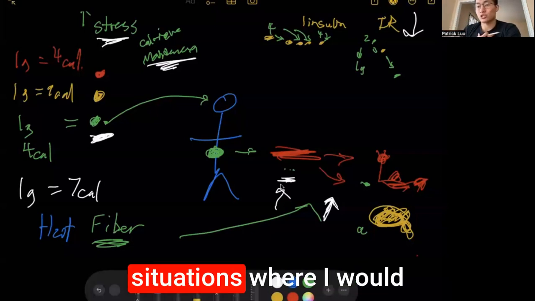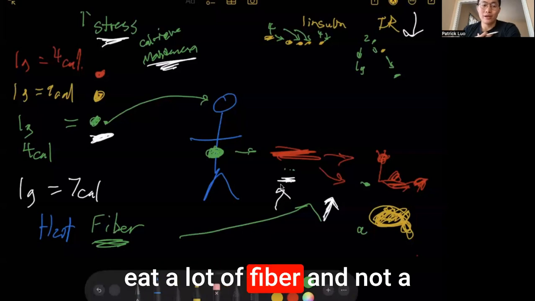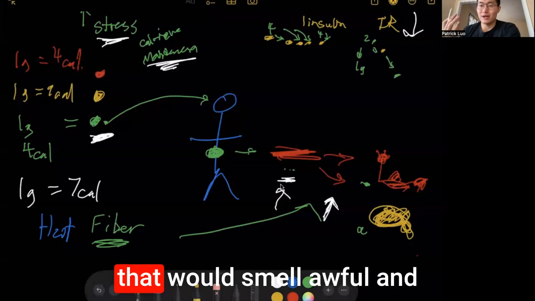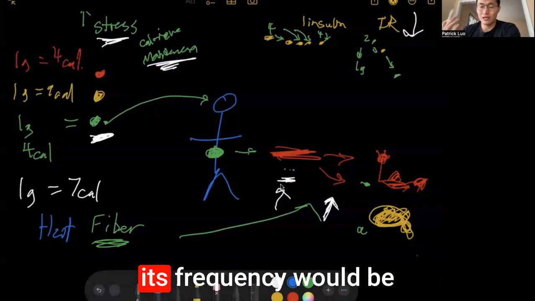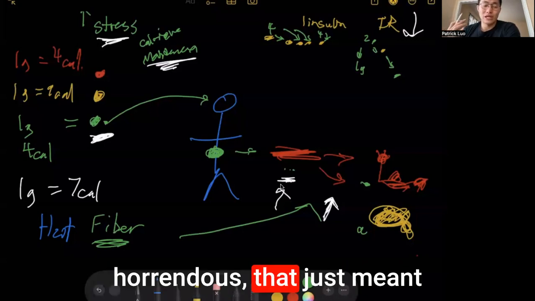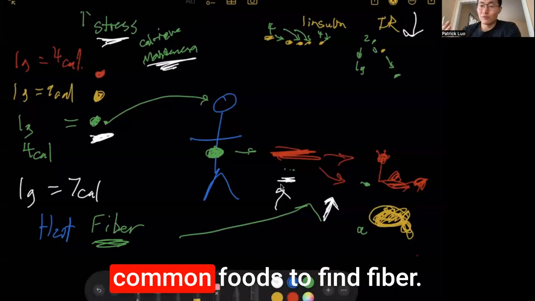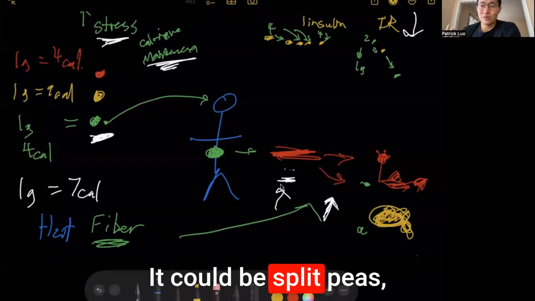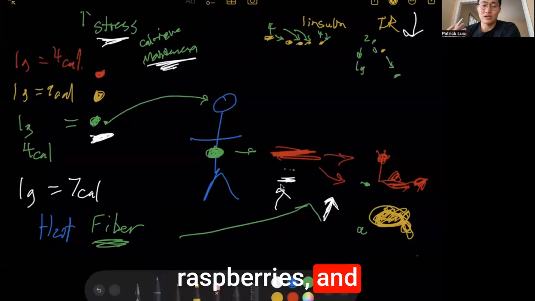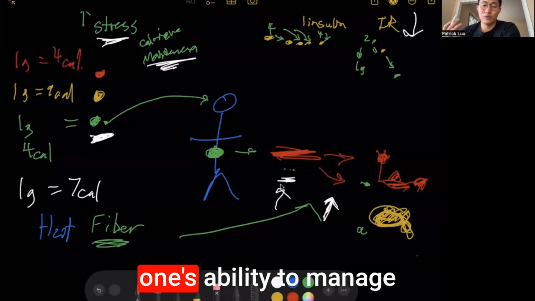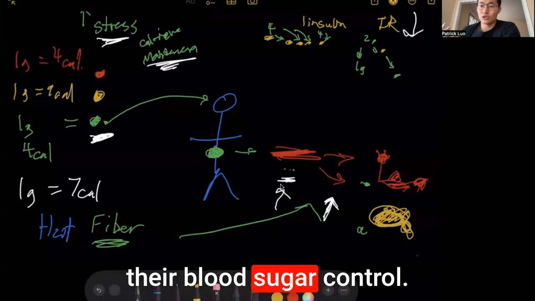I've been in situations where I would eat a lot of fiber and not a whole lot of water, and all of a sudden I have farts that smell awful and whose frequency would be horrendous. That just meant that I didn't drink enough water with the fiber. Common foods to find fiber are split peas, raspberries, and legumes or lentils. Those are good sources of fiber to help improve one's blood sugar control.